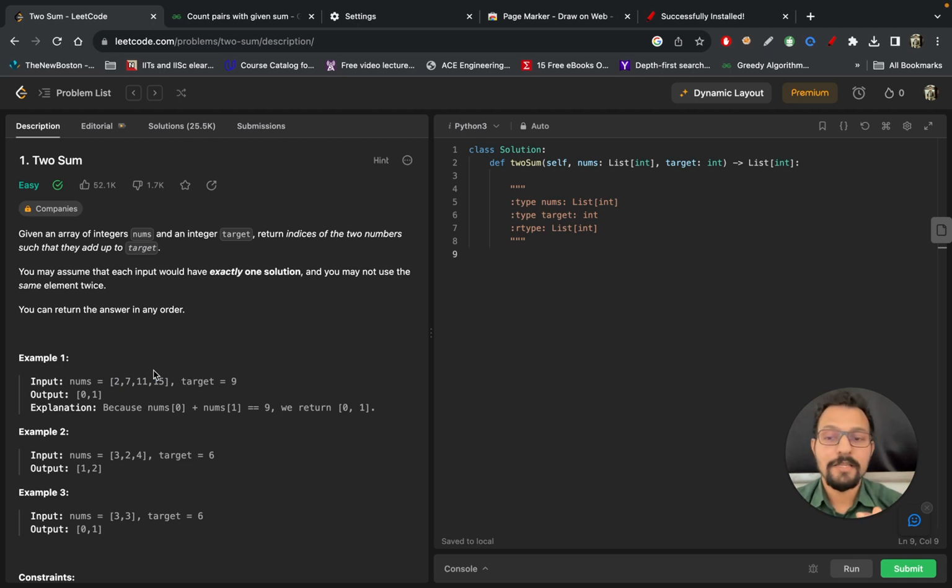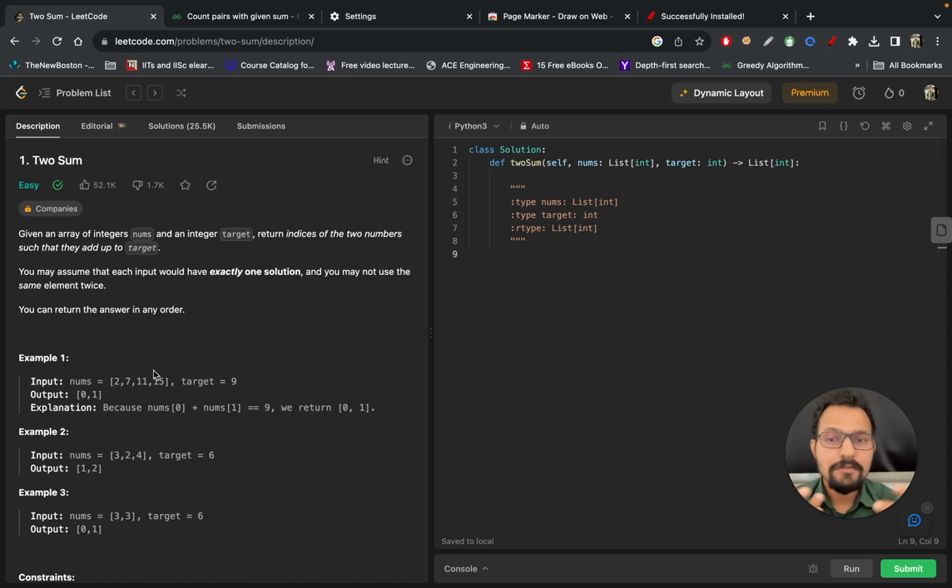Now I will explain the approach in 2-3 lines. I will iterate through the entire list and find the complement of each number. Here the complement is 9 minus 2, which is 7. So 7 is our complement, and I will try to find 7. To find 7, I will use HashMap because that is order 1.